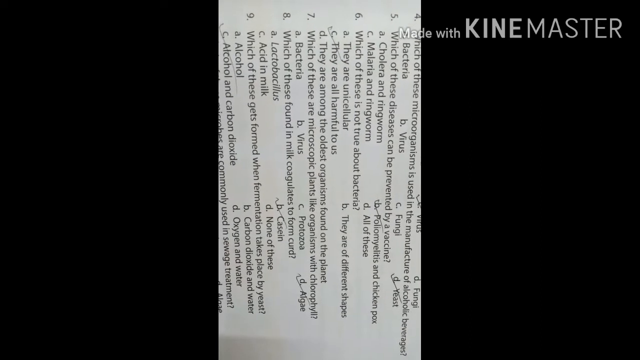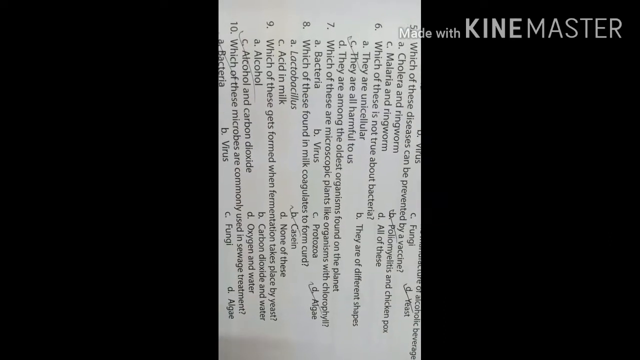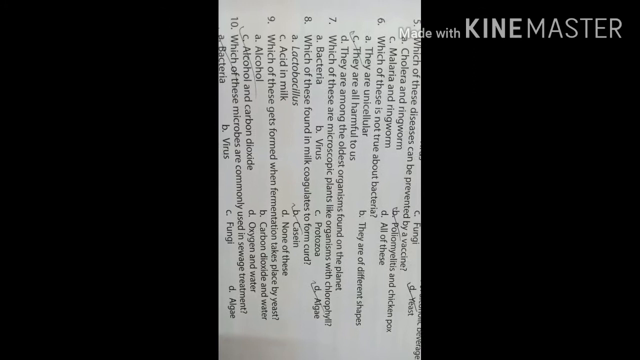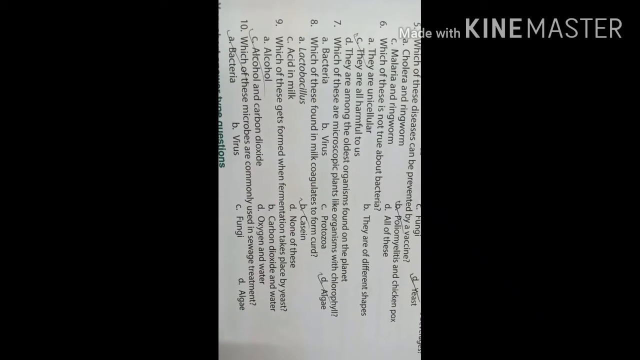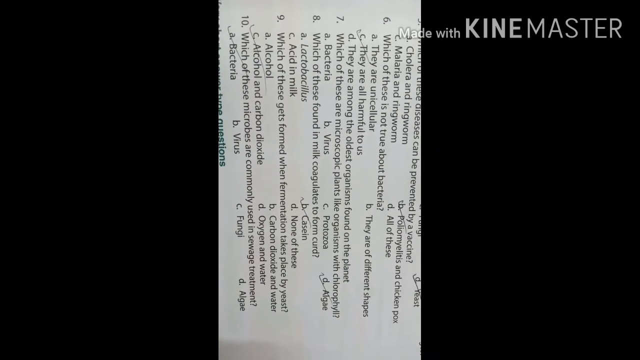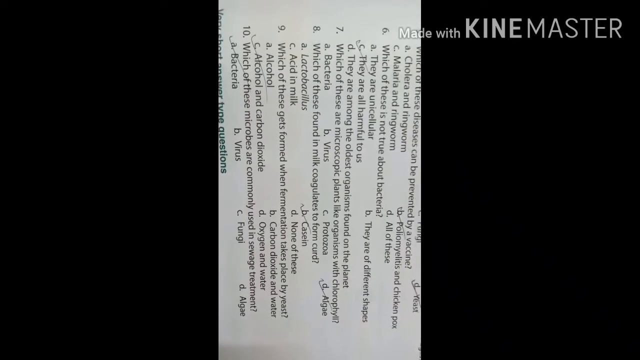That is casein, protein. And which of these gets formed when fermentation takes place by yeast? That is alcohol and carbon dioxide. And last one is, which of these microbes are commonly used in sewage treatment? That is bacteria.